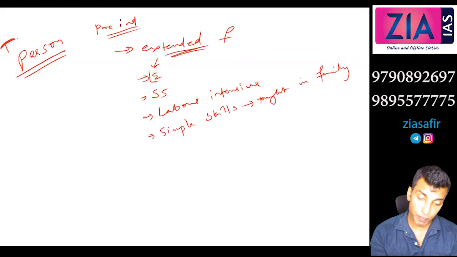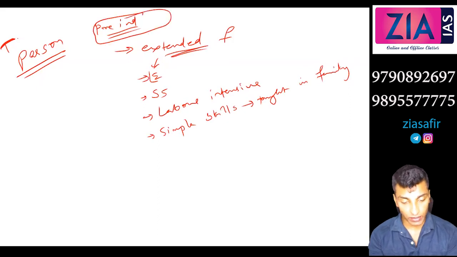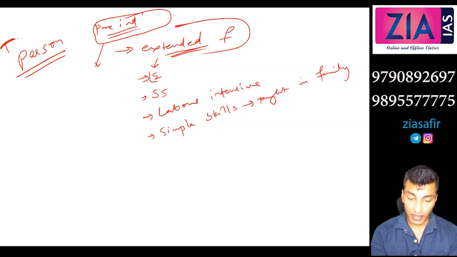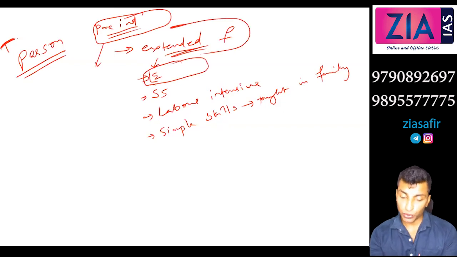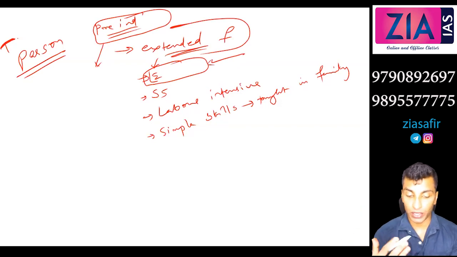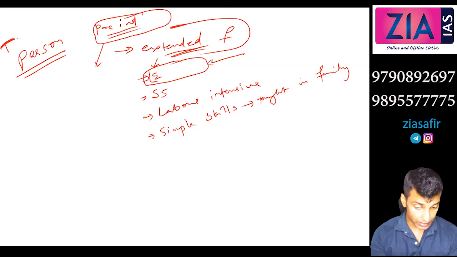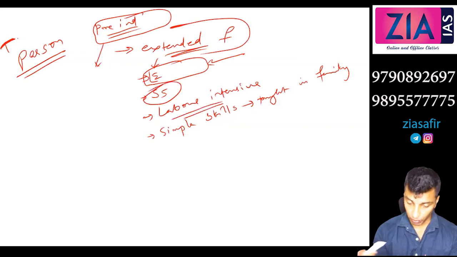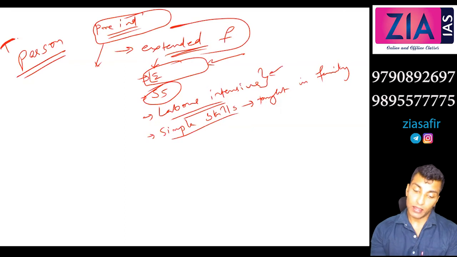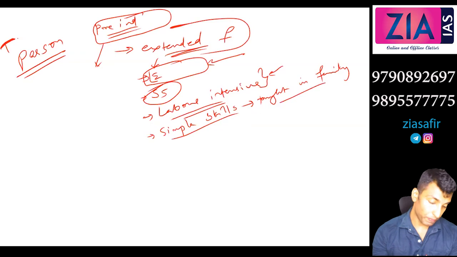In the pre-industrial society, the family type was the extended family. Life expectancy was short, so you always try to have more children, because you don't know what will happen with your children at any point of time. Health facilities were not that great. Then for social support and a labor intensive economy, more population is required. More breadwinners are better for a family. Then simple skills, there is no formal teaching, they will be taught in the family.